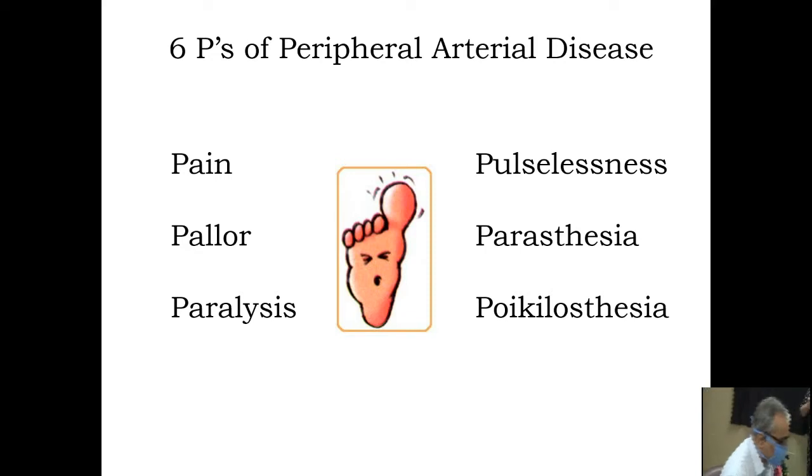Peripheral arterial disease is quite common, and especially in India, the young population is affected. It is also common with diabetes and other atherosclerotic diseases. These are the 6 symptoms that have been described in peripheral artery disease: pain, pallor, paralysis, pulselessness, paresthesia and poikilothermia. Depending on the severity of the disease, the patient may have different symptoms.